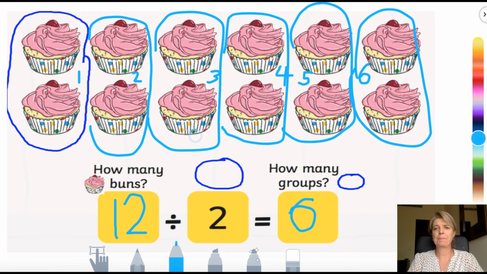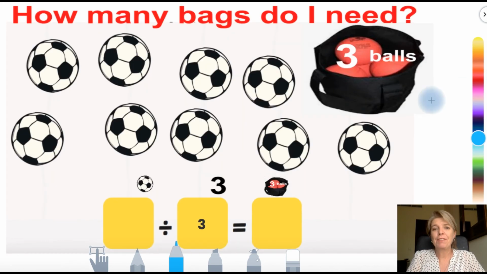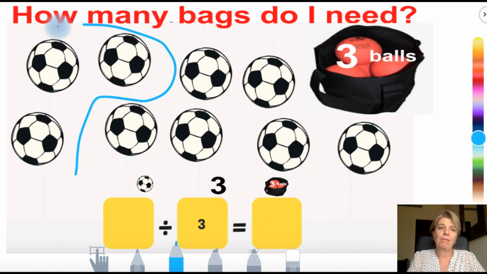Have a look at this one. This time it is socks. You need to count how many socks altogether. Write it here. Put them into groups of 2 and then tell me how many groups. Okay? When you finish that, here are the footballs. Here is our bag, our ball bag. You need to put 3 balls into each bag. So this time you're going to make groups of 3. How many groups will you make?